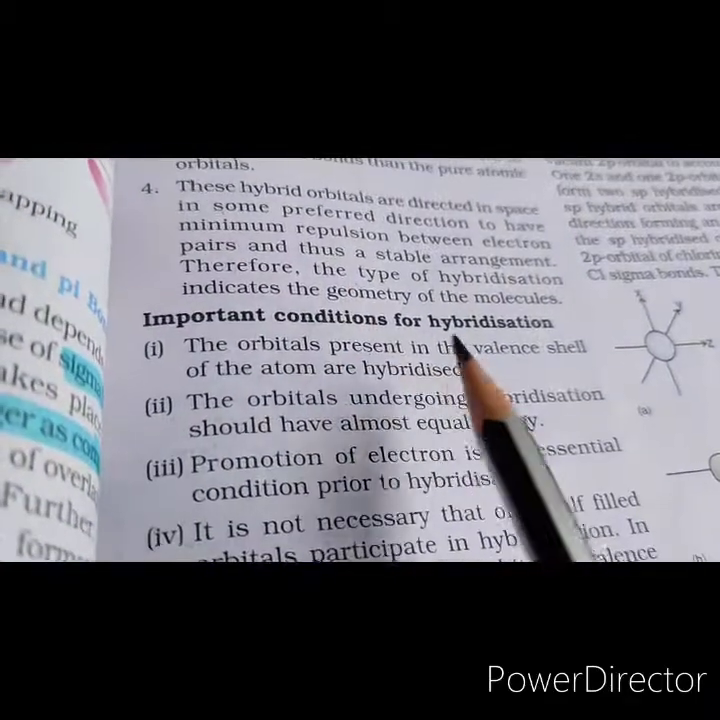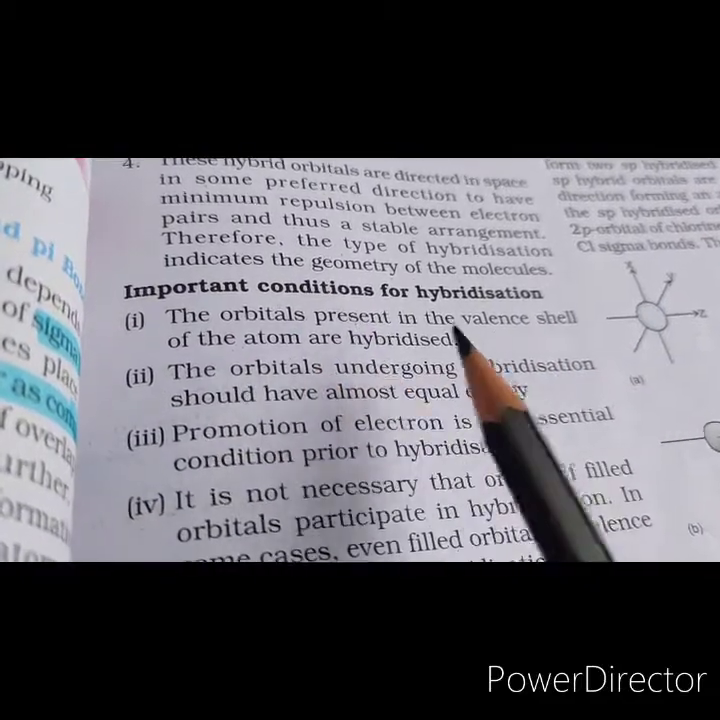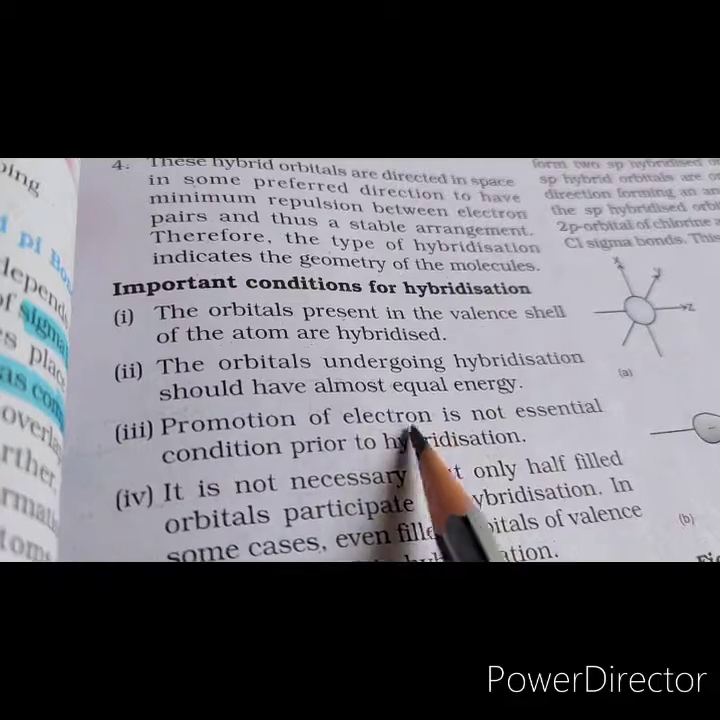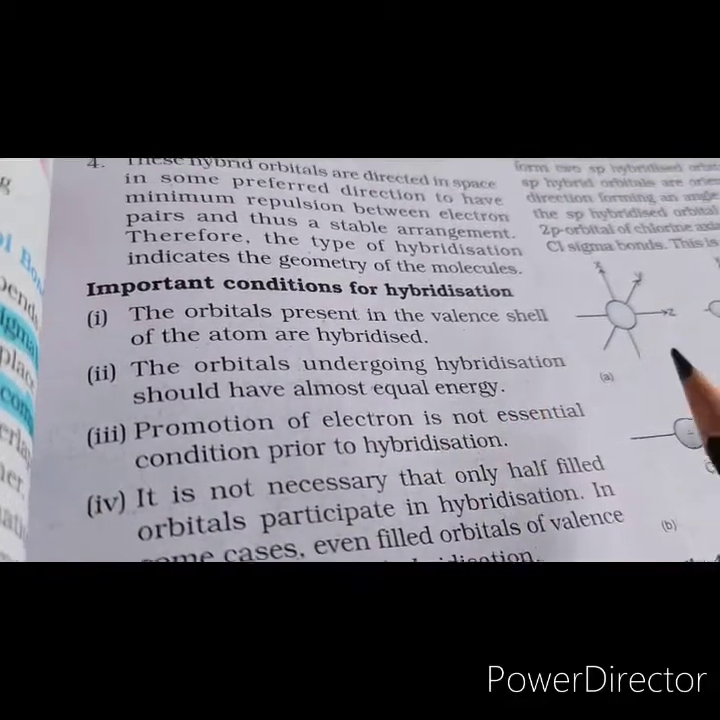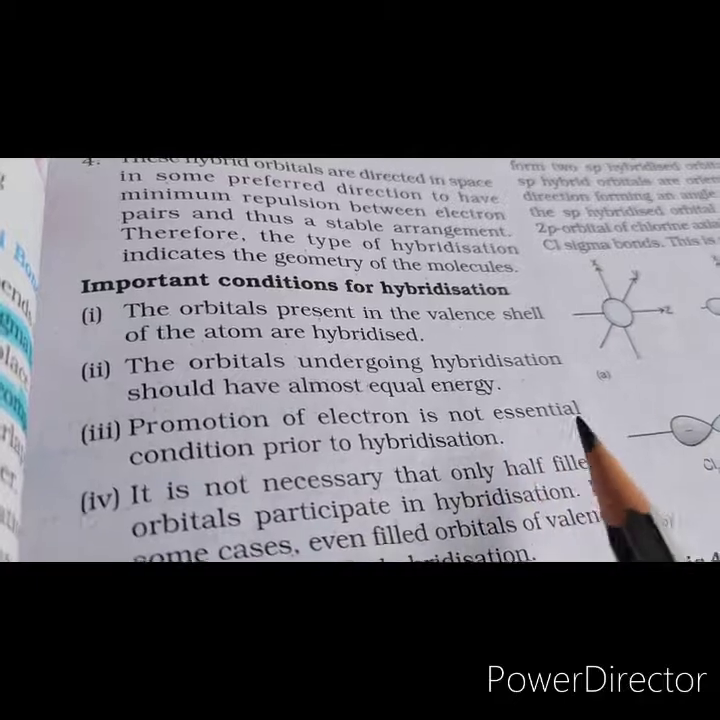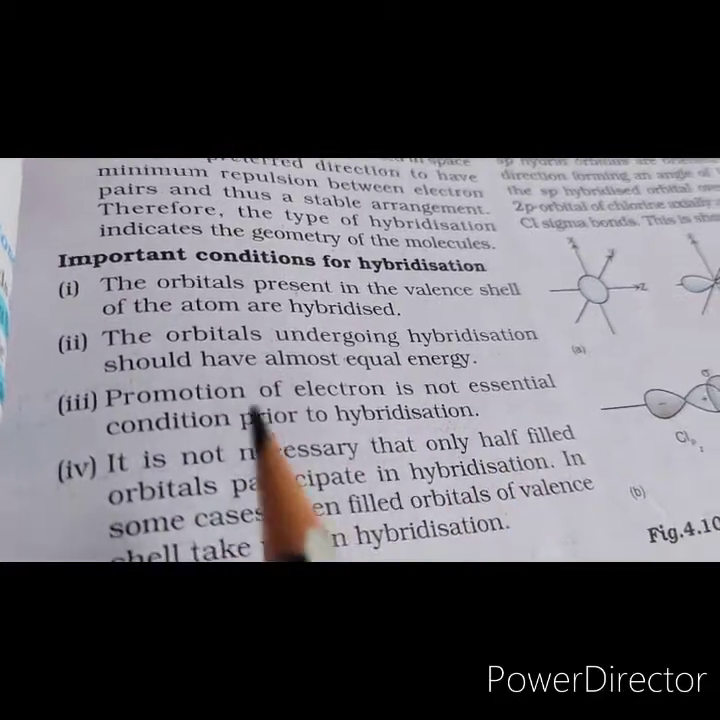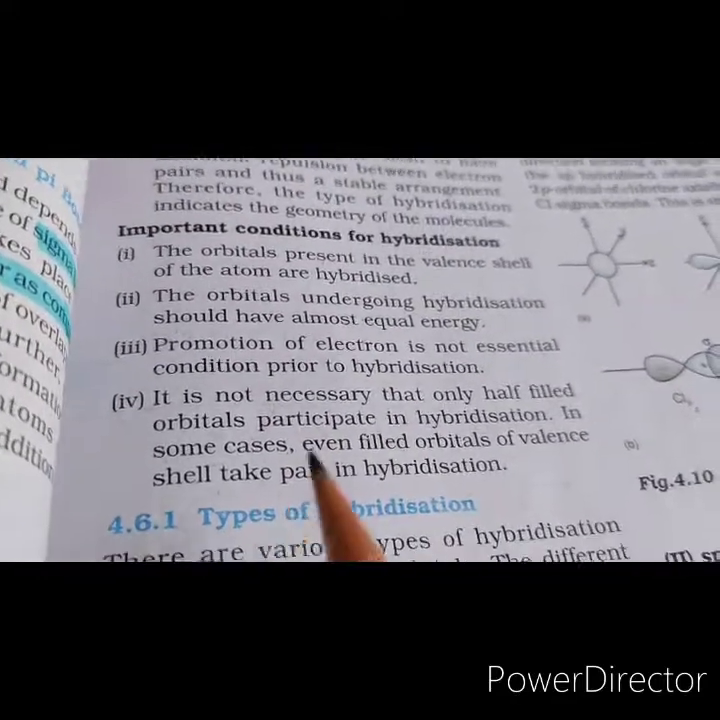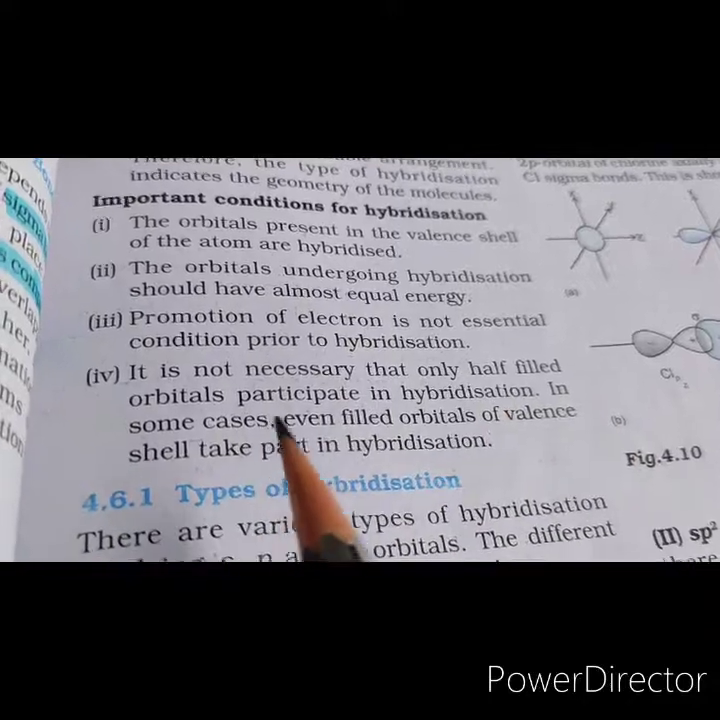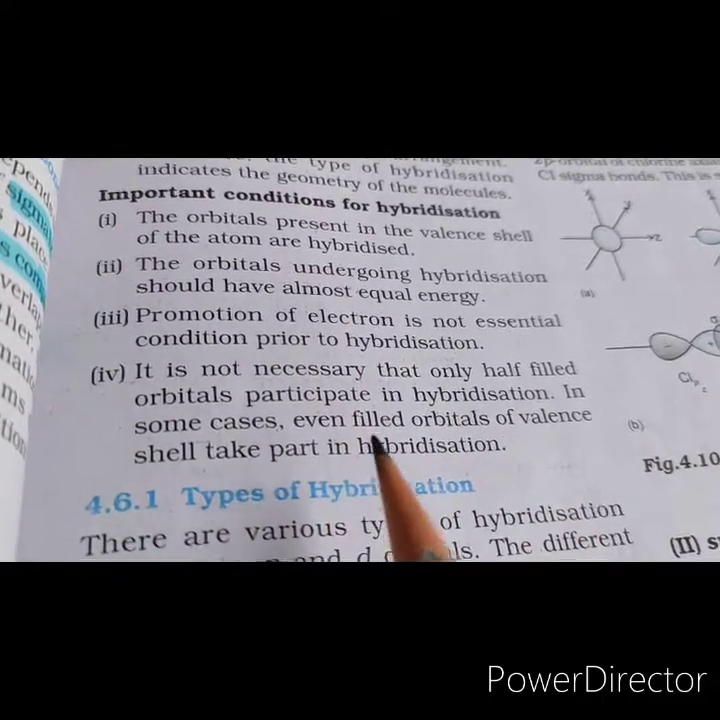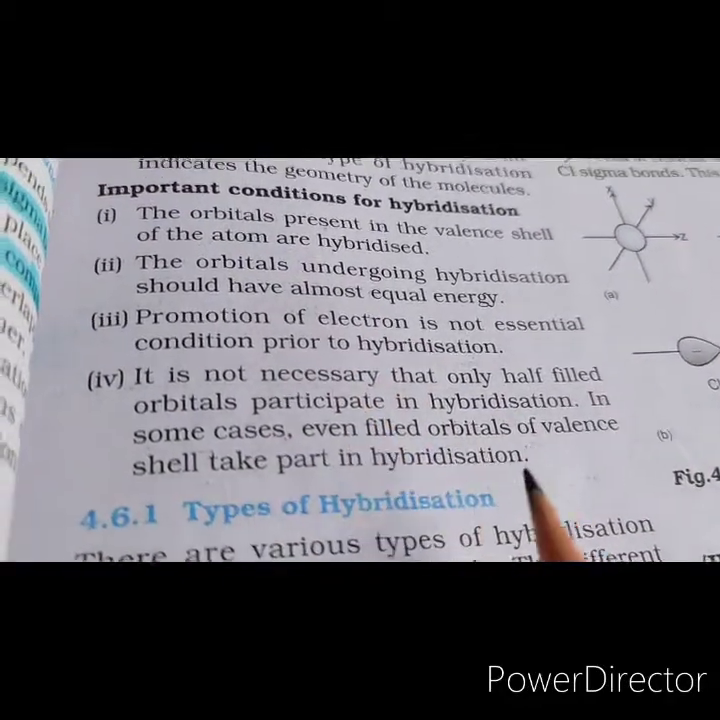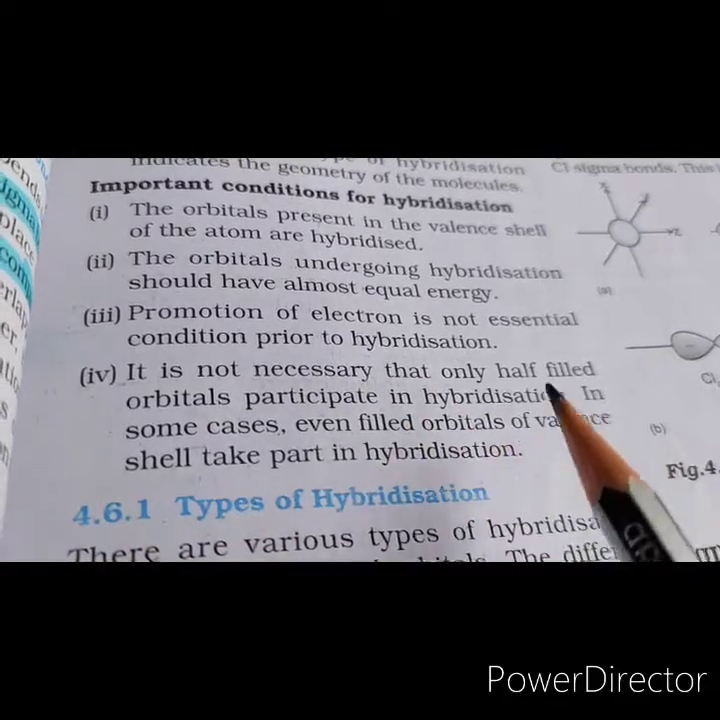The important conditions for hybridization are that the orbitals present in the valence shell of the atom are hybridized. Then the orbitals which undergo hybridization should have almost equal energy; there should not be much energy difference between them. Promotion of electron is not an essential condition prior to hybridization. There can be promotion of electron or there cannot be. This point will become more clear as we move further. It is not necessary that only half-filled orbitals participate in hybridization. In some cases, even filled orbitals of the valence shell take part in hybridization. These two points will be more clear as we do more examples, right?